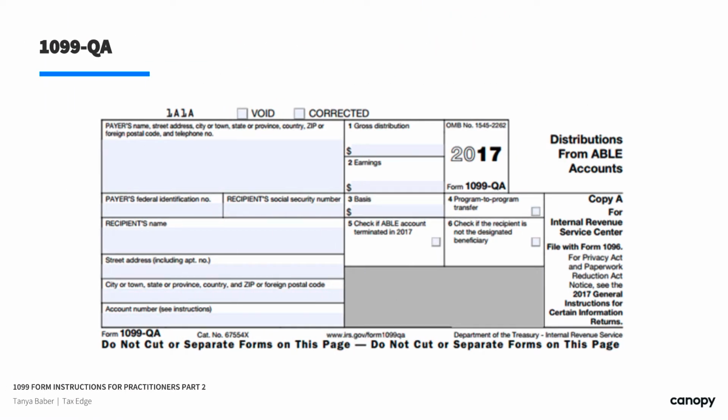So distributions from ABLE accounts. What exactly is a distribution from an ABLE account? What an ABLE account is, and I'll give you the definition: the Qualified ABLE Program is a program established and maintained by a state or agency or an instrumentality of a state under which a disabled individual whose blindness or disability occurred before they were 26 years old is considered an eligible individual that may permit a contribution to a particular account called an ABLE account. And it may help for those disability expenses of a designated beneficiary. So it's a very specific type of account.